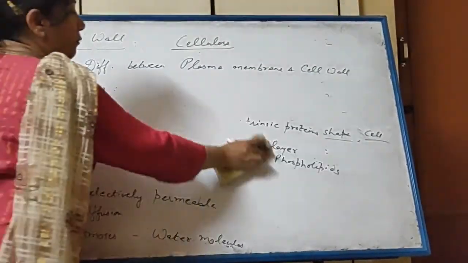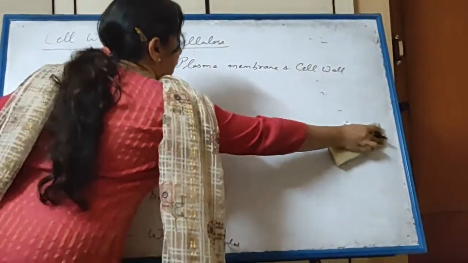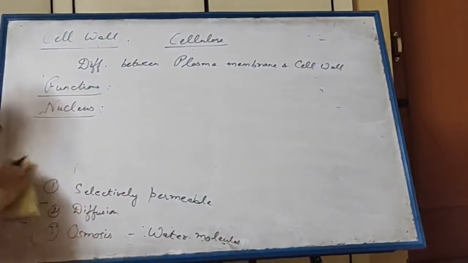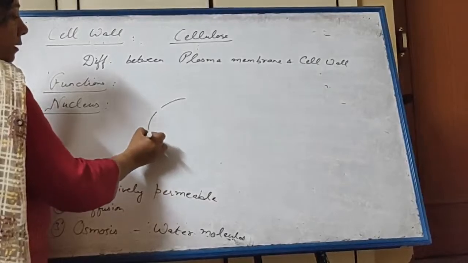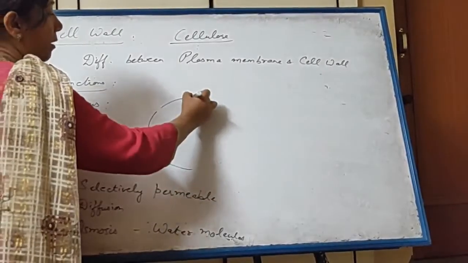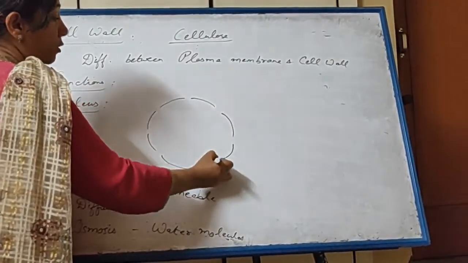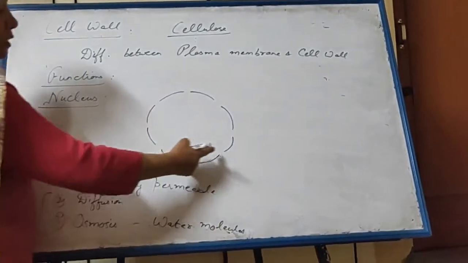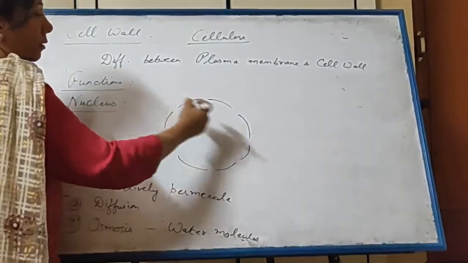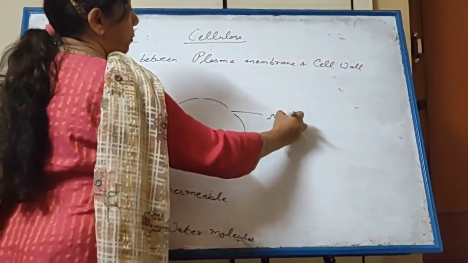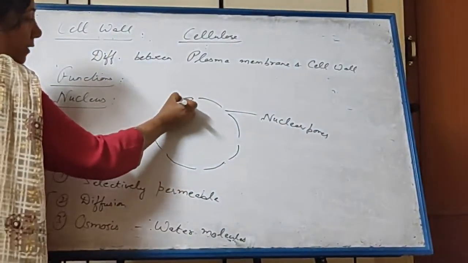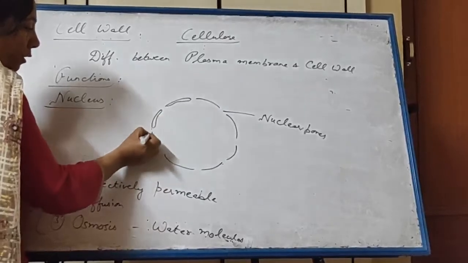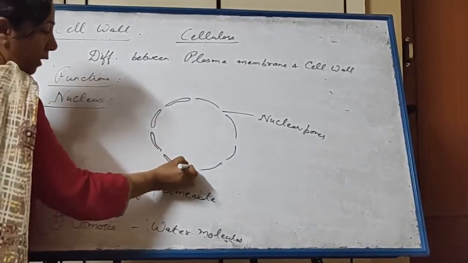See the diagram of nucleus that I have made. Nucleus is bounded by double membrane which is not continuous. It has pores called nuclear pores. And like this we will draw double nuclear envelope.